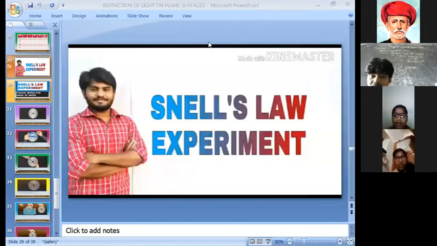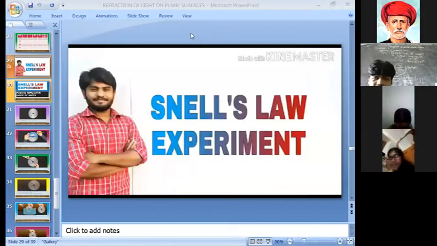Next, in refraction we saw two cases. Sometimes the refracted ray bends towards the normal. Sometimes the refracted ray moves away from the normal. For moving away from the normal there is an experiment, Activity 4 in your textbook. First of all, take one plastic protractor circle or metal disc.